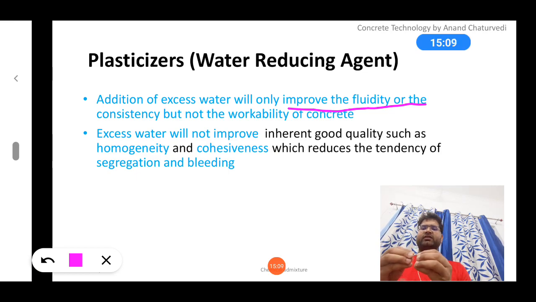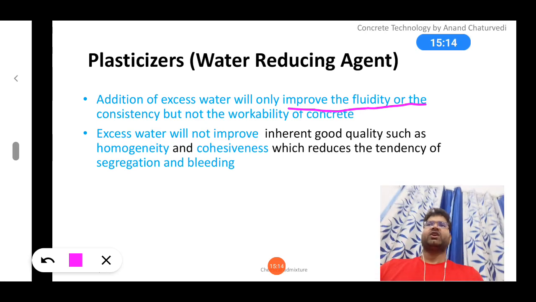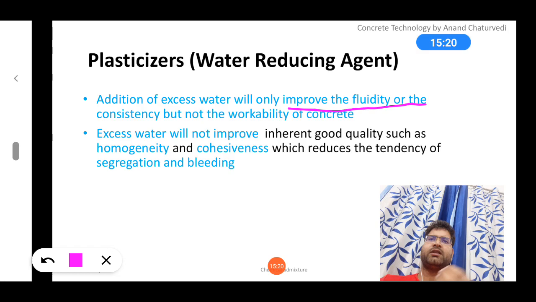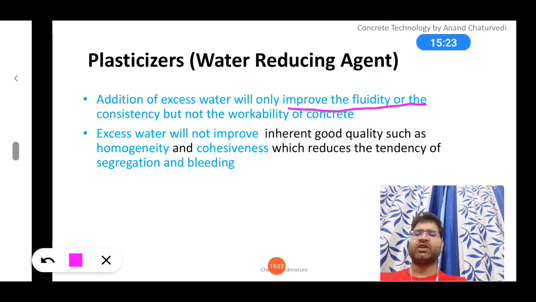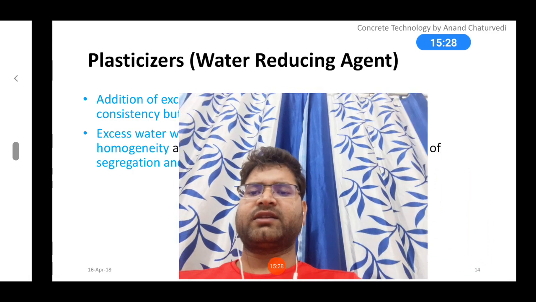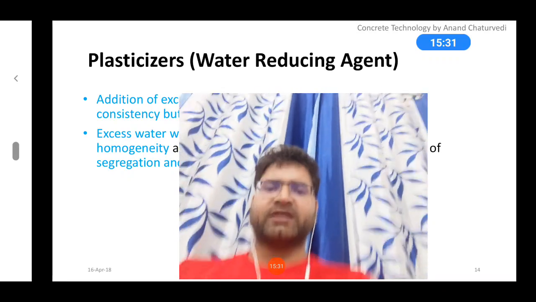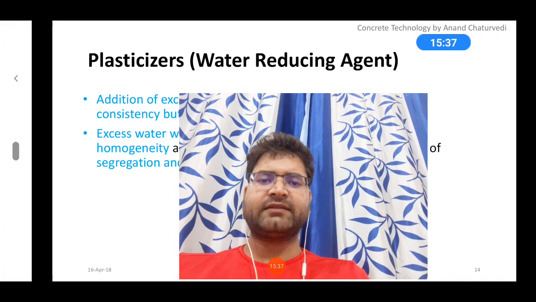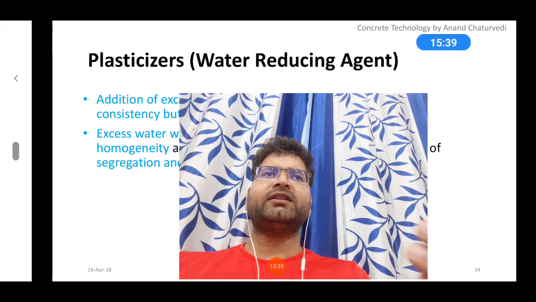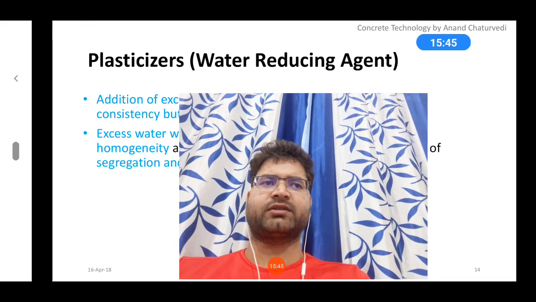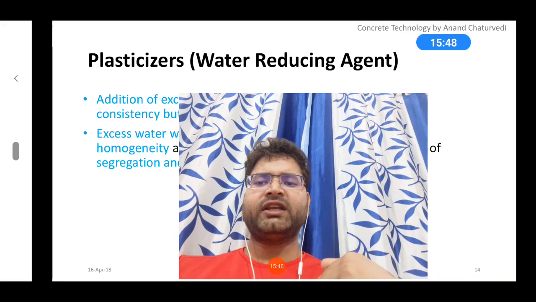So at this time I think we should also understand what is different between fluidity and workability. I already told you that fluidity is not workability, it is just a consistency. Let's say I am doing mass concreting. When we are doing mass concreting, we need high workability so that we can place it easily or compact easily. But in RCC we do not require that much workability, so we need a little hard mix. But in mass concreting, we need a lean mix.